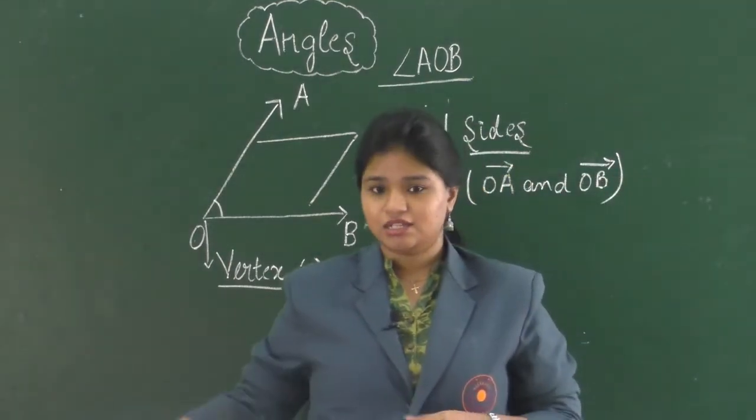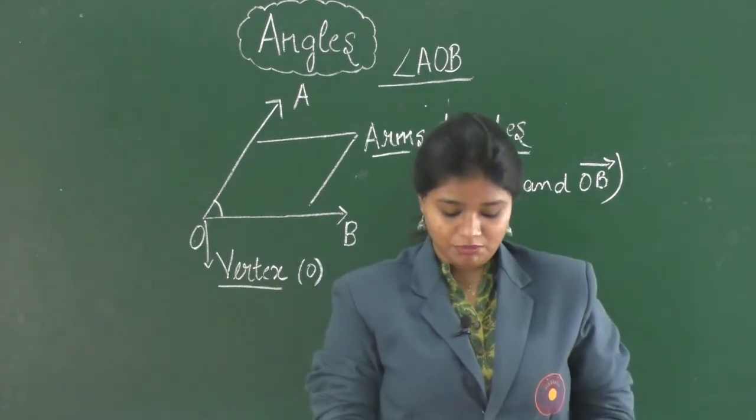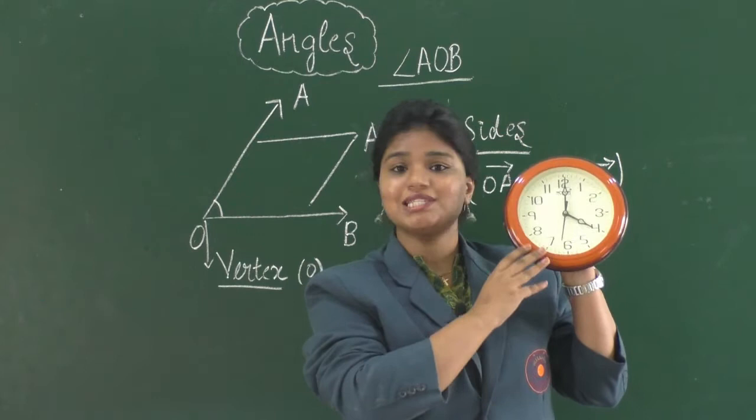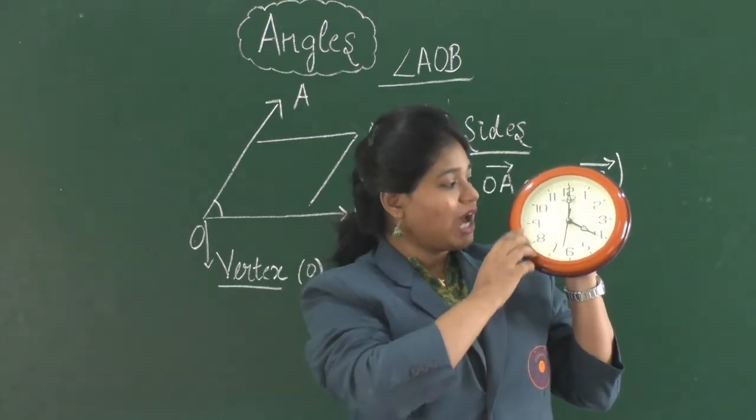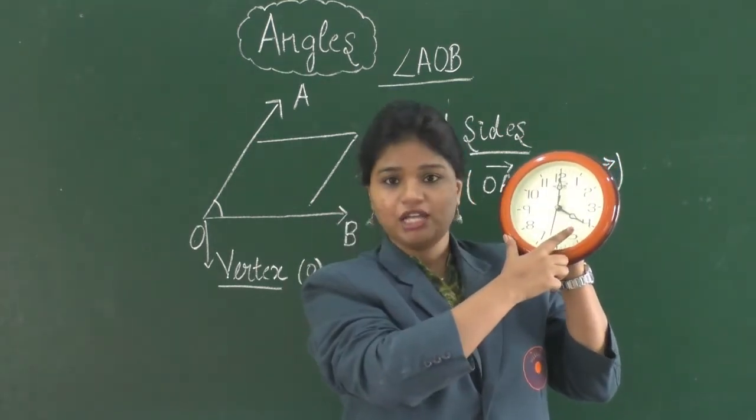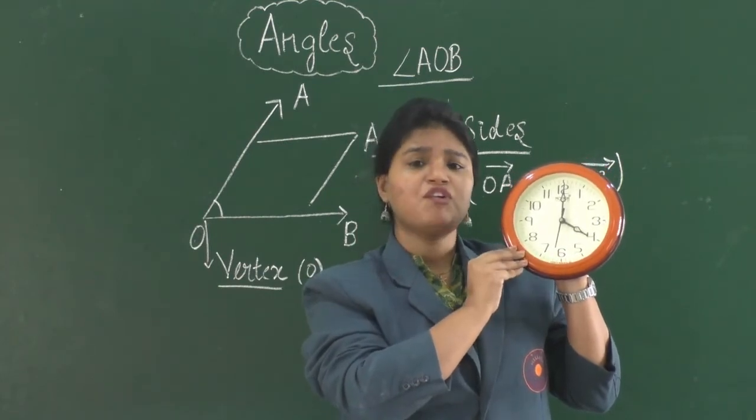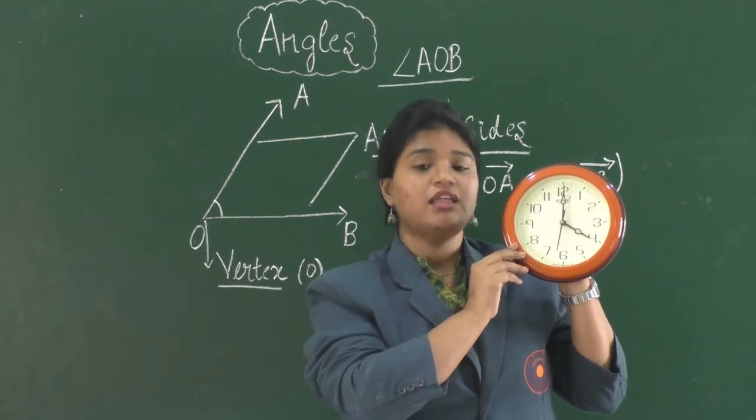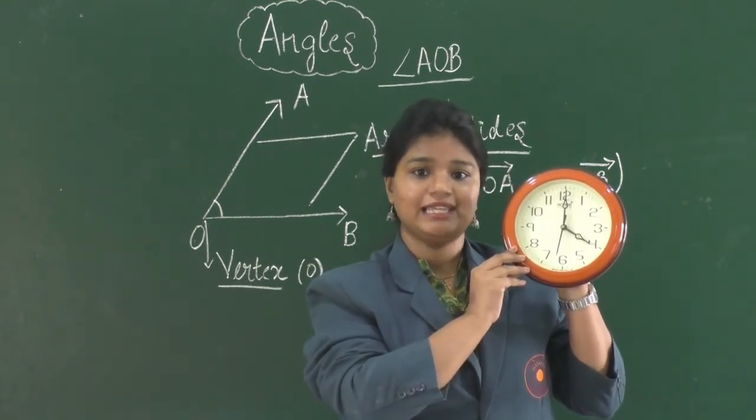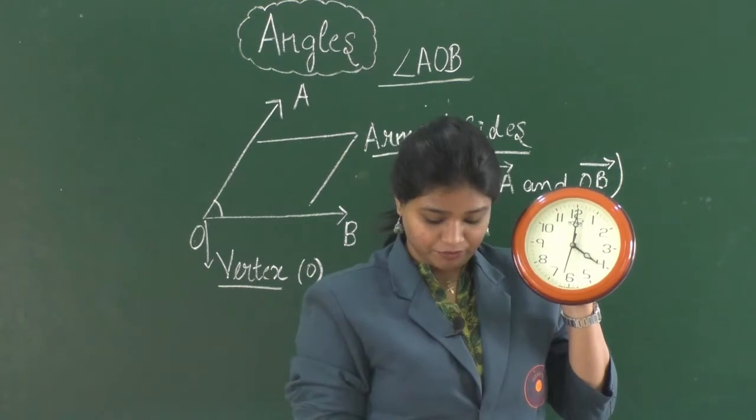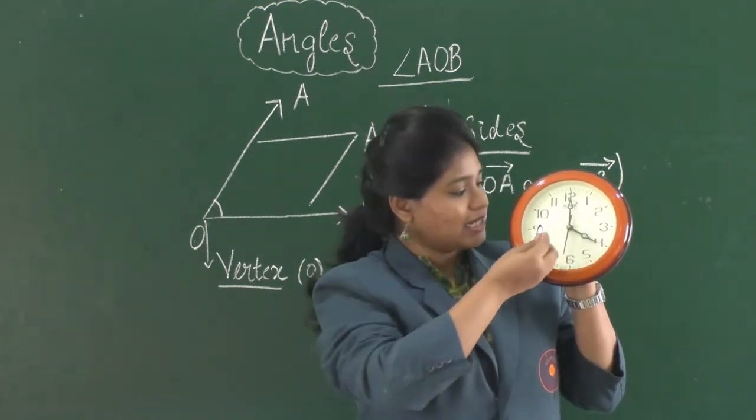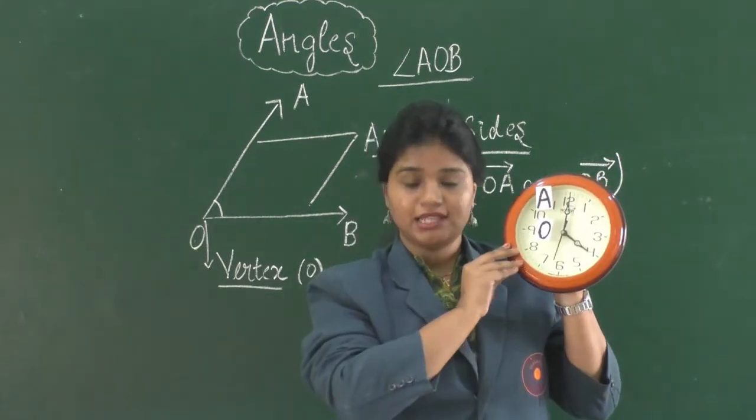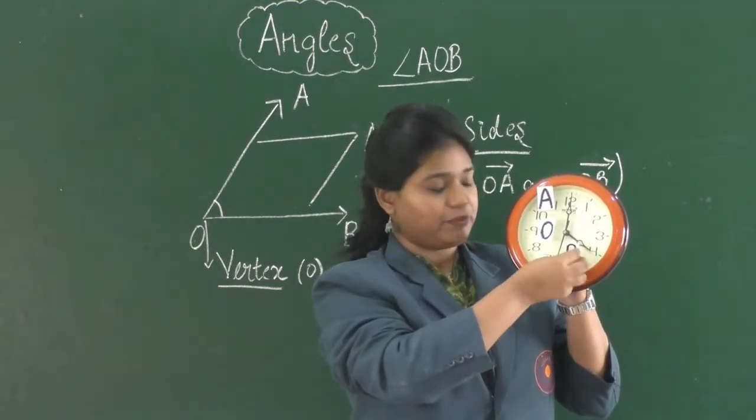What are angles? Now let's understand this concept with the help of a wall clock. So here notice the hands of the clock. We have a minute hand, an hour hand and a seconds hand. Now observe the shape of the minute hand and the hour hand. They are in the shape of a ray. Yes. Now let's name these rays. So let's name the minute hand as OA and the hour hand as OB.